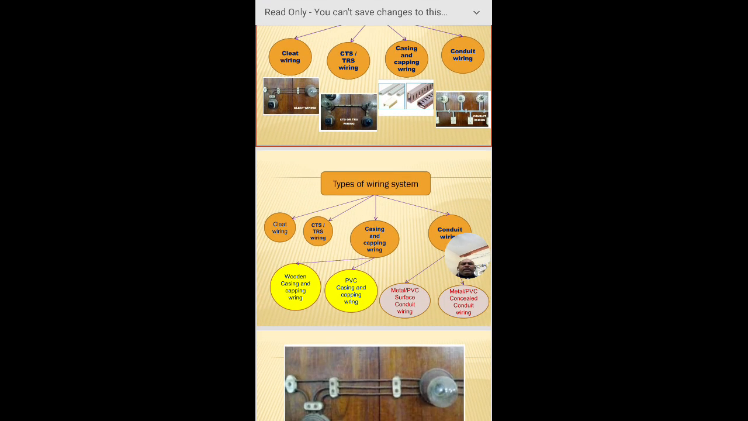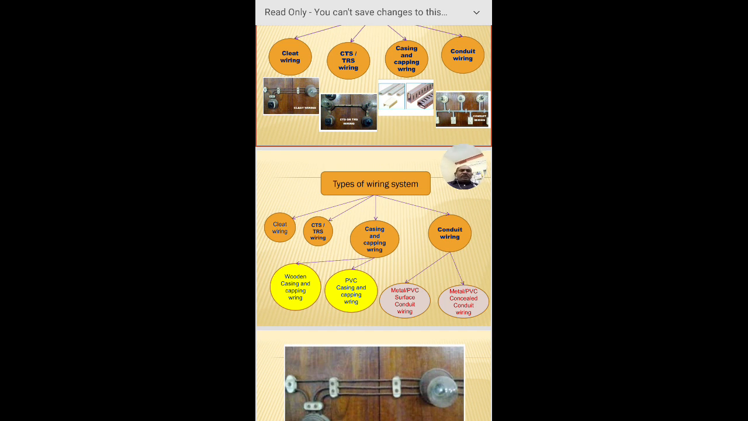Now the casing and capping wiring system has a further classification: the wooden casing and capping wiring system, as we already discussed. Another is the PVC casing and capping system. Nowadays we are using the PVC casing and capping wiring system. And coming to the conduit wiring system, here is the metal or PVC surface conduit system, whereas there is also the metal or PVC concealed conduit wiring system.